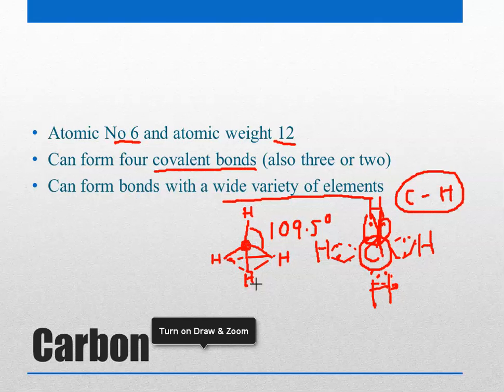Carbon is sitting just above the triangle and the other hydrogen is at the top, and this is called a tetrahedral structure. Okay, so this becomes very important in explaining properties of various hydrogen carbon molecules.